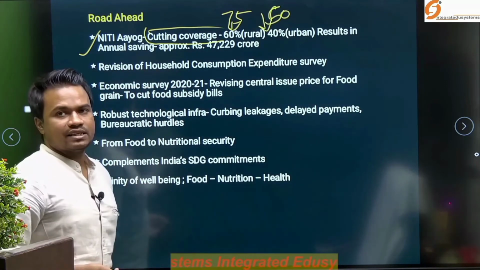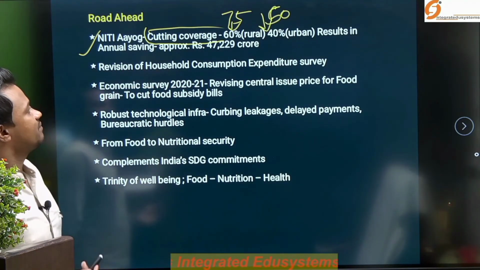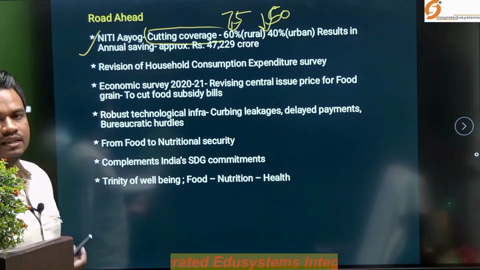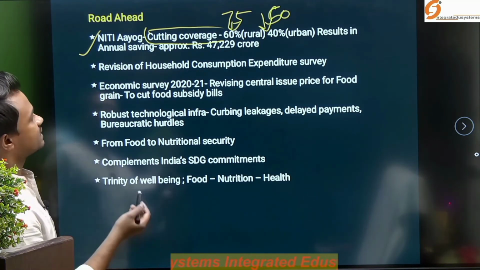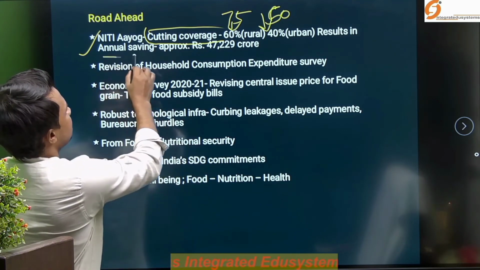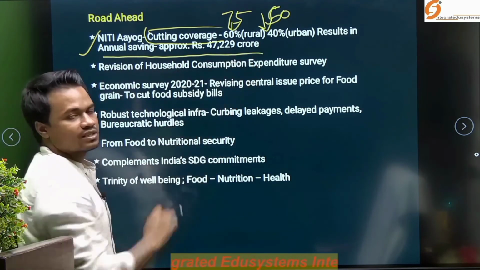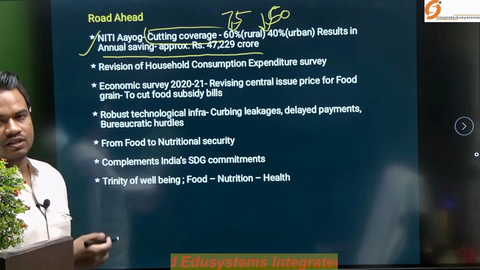So Niti Aayog is suggesting that by cutting coverage of the population to 60% for the rural and 40% for the urban, it can result in an annual saving of approximately 47,000 crore. So, this is one of the suggestions.